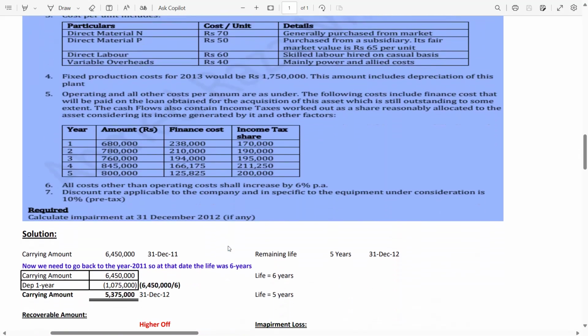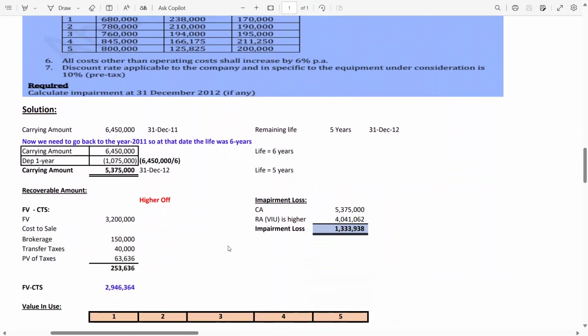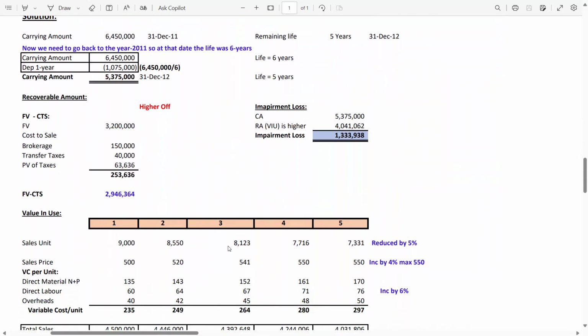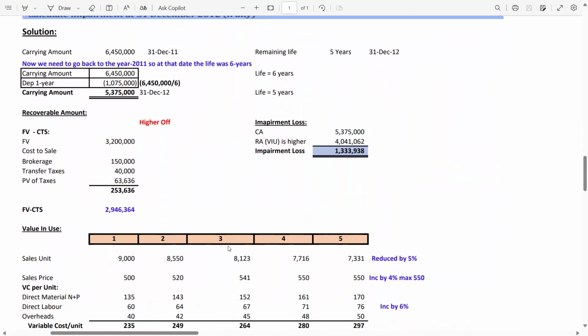So now guys, let's solve this question. I will not show you the question again because it's impossible to move two slides at a time. So, solution. The carrying amount we are given at 31st December 2011 is 6.45 million. Now we need to go back to the year 2011, so at that date the life was 6 years, remaining life 5 years on 31st December 2012.